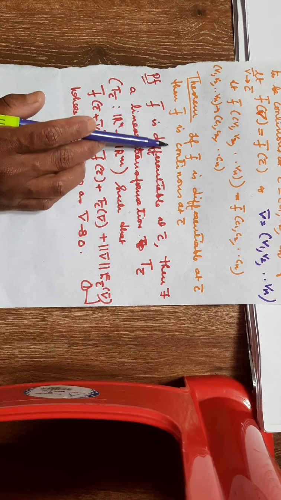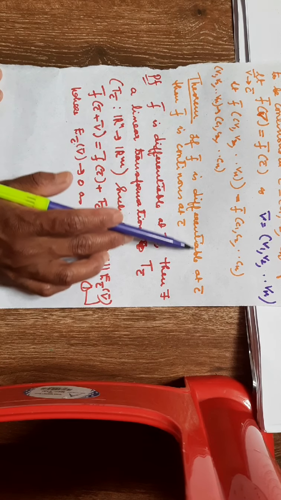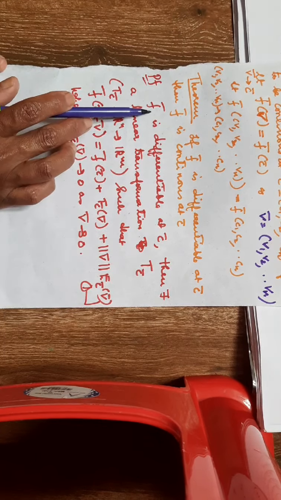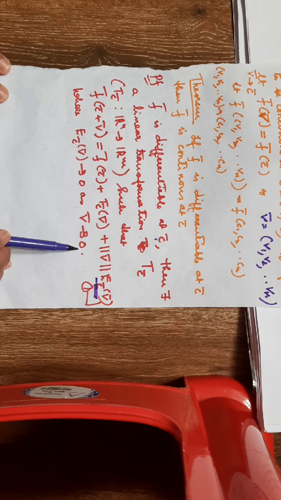We have the definition of a differentiable function f bar at a point C bar. Using that definition, if f bar is differentiable at C bar, then there will exist a linear transformation Tc bar, defined from Rn to Rm, such that f bar of C bar plus V bar is equal to f bar of C bar plus Tc bar of V bar plus norm of V bar into Ec bar of V bar, where this last term Ec bar of V bar will always tend to 0 as V bar tends to 0.